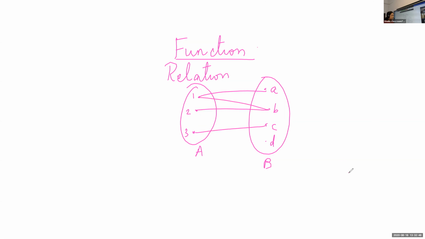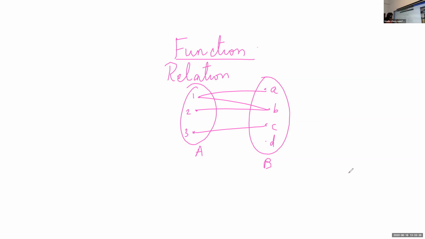Now, is this a function? Look at the element 1. If we take the element 1, 1 is having two images, A and B. Therefore, it is not a function. Is it clear? A relation is said to be a function if every element in the set A is having a unique image in B.